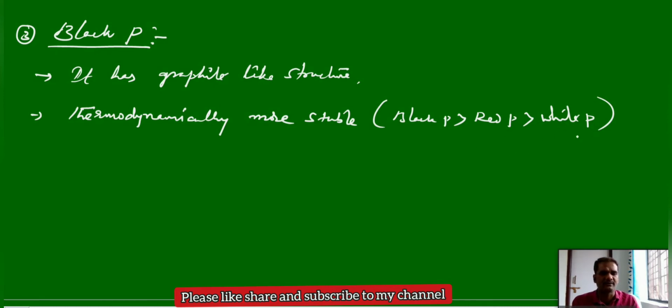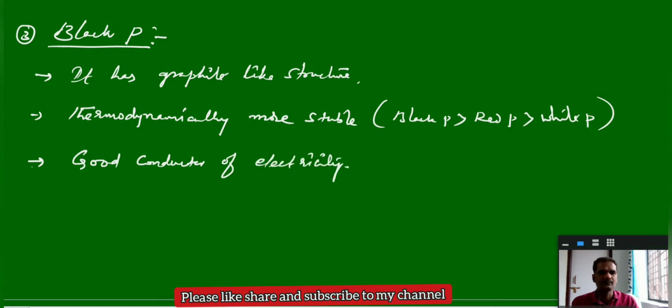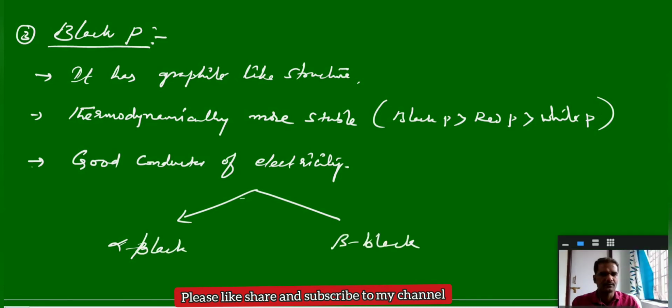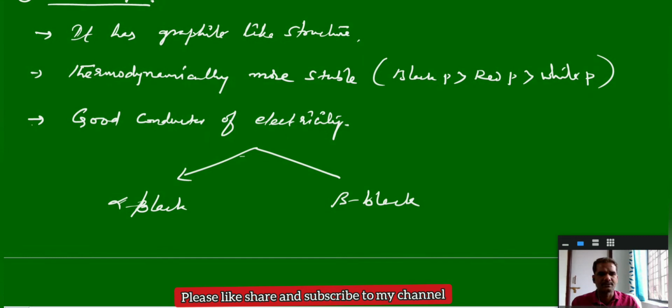And this is the stability order. Reactivity order is quite reverse. White phosphorus is more reactive than red, than black phosphorus. And black phosphorus is a good conductor of electricity. Generally, black phosphorus exists in two forms, one is alpha black and one is beta black. Two forms of the black phosphorus.